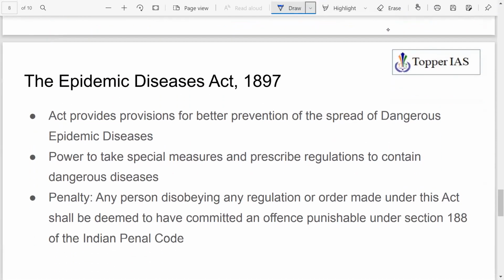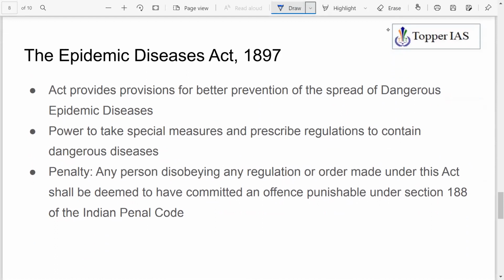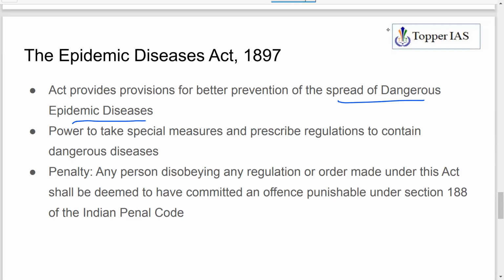So from the prelims point of view, the Epidemic Diseases Act is also in the news for a year, since the COVID-19 pandemic. So what is the Epidemic Diseases Act of 1897? It has provisions to deal with a situation wherever there is a spread of dangerous epidemic diseases. So how does it deal with the situation? By providing special measures to the government. So the government can prescribe regulations to contain the spread of diseases. You know already that all the lockdown rules by the government are special measures which the government is taking to contain the spread of diseases.